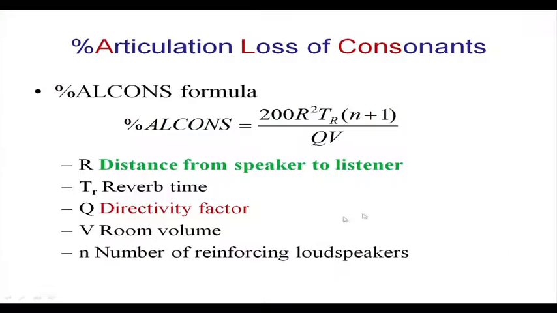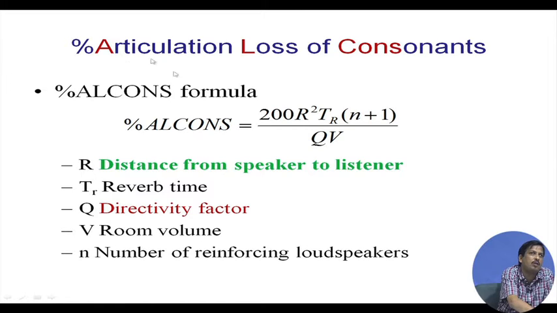Okay. So, we have discussed the critical distance, how we calculate it, and its importance. Now, there we have mentioned the percentage ALcons. What is percentage ALcons? ALcons is articulation loss of consonant, so percentage ALcons means percentage of articulation loss of consonant. That is why it is called percentage ALcons. The formula for percentage ALcons is 200 into r square.